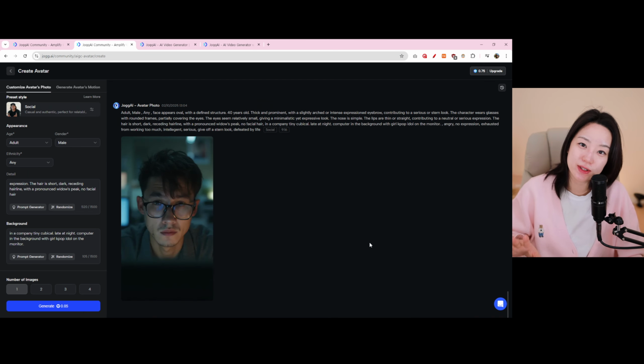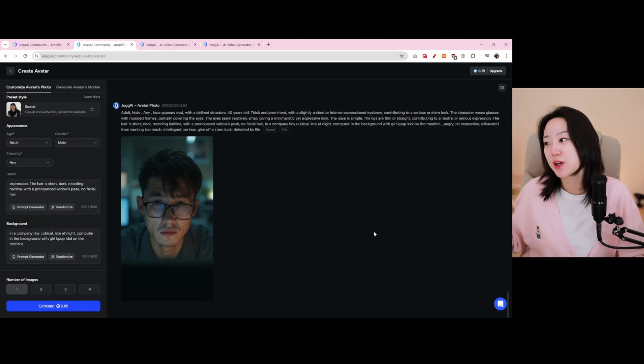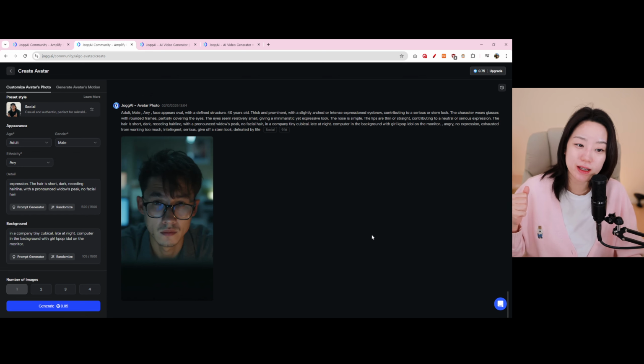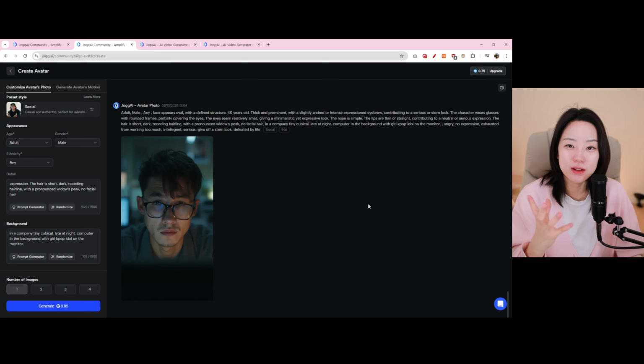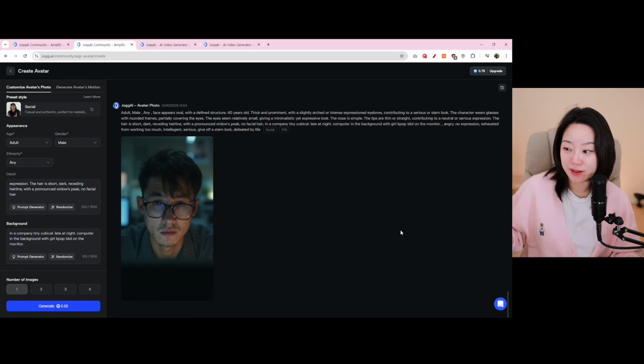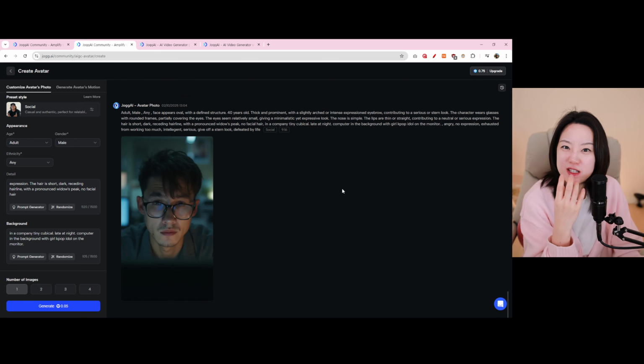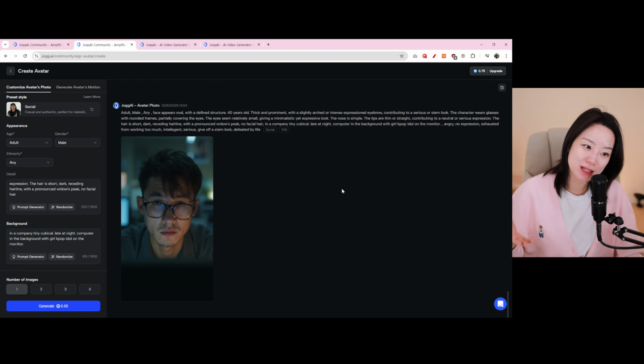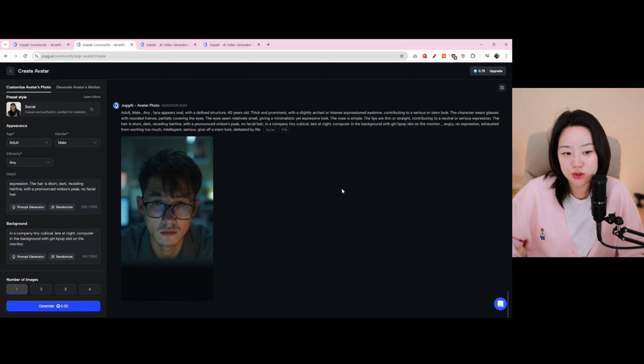The key feature of this program is you can basically create an avatar photo by adding an appearance that you want to look like, gender, ethnicity, along with the details of the appearance you want the avatar to have, and then the background of where the avatar is placed. So for instance, I actually put a lot of them in an office setting because we were joking around creating my boss. And then you can also write a prompt for the talking pose. That's where if he's serious, he'll have a more serious face, versus if he's just playful, then he'll be smiling. And finally, you can put on an emotion to generate the avatar.